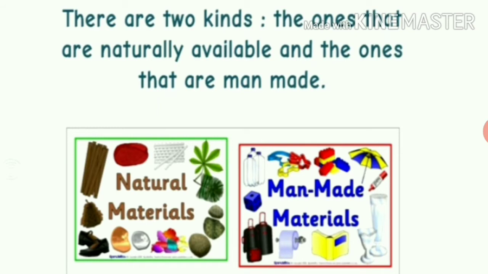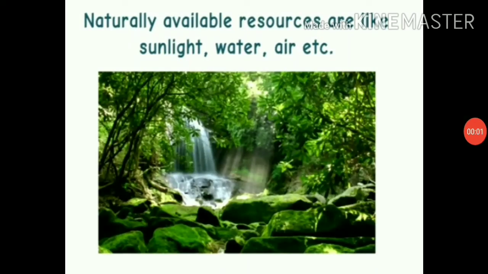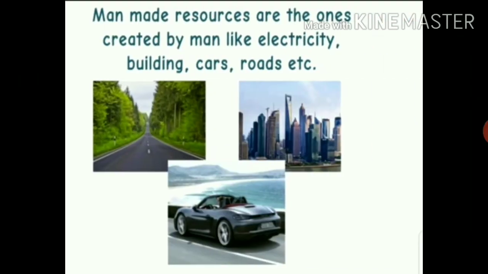are all man-made materials. So it is clear to you that there are two kinds: the ones that are naturally available and the ones that are man-made. So two kinds of resources we have. One is natural resource and another is man-made resource. So let's see examples of naturally available resources. Naturally available resources are like sunlight, water, air, etc. Man-made resources are the ones created by man, like electricity, buildings, cars, roads, etc.